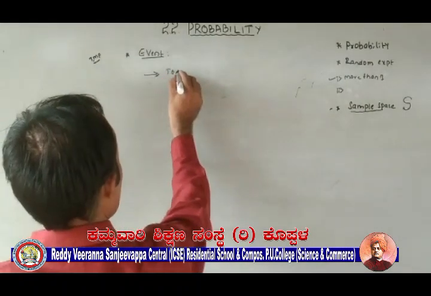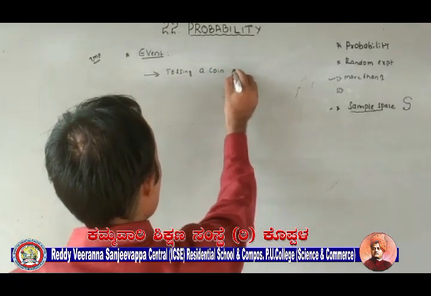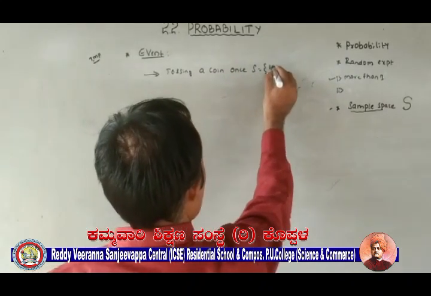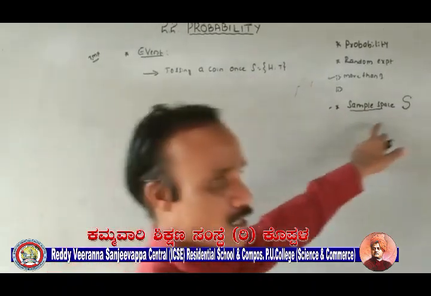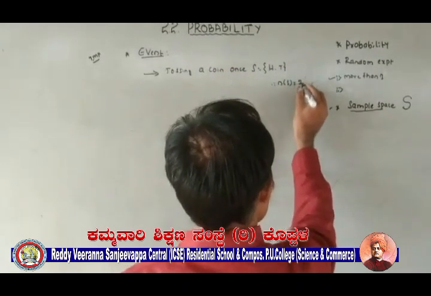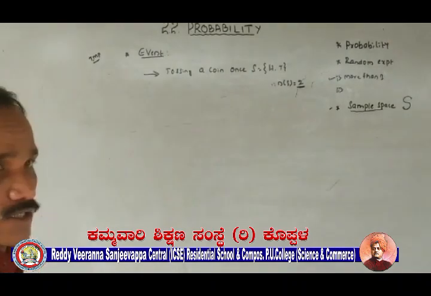Tossing a coin once. S is equal to head appears, maybe tail appears. S means what? Sample space. Yes. Therefore, what is the value of n of S? 2. That's right. Now, coming to the event now.